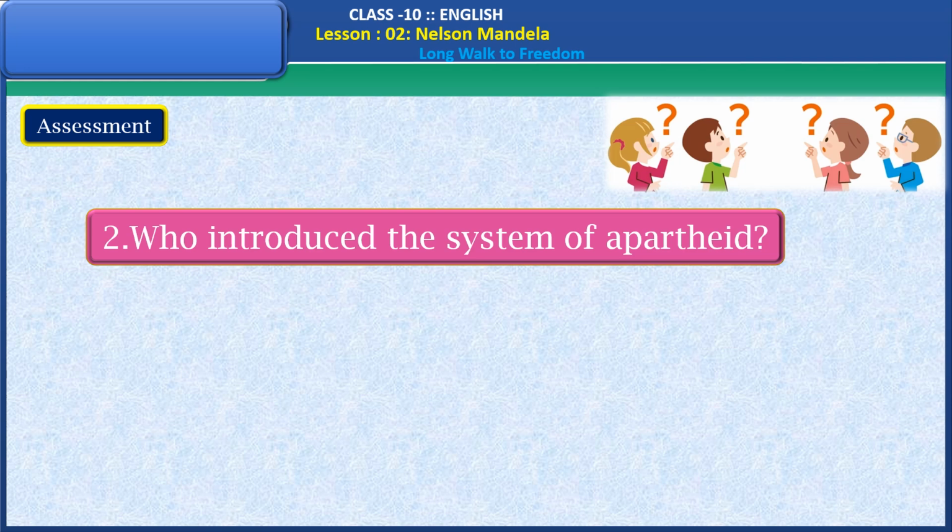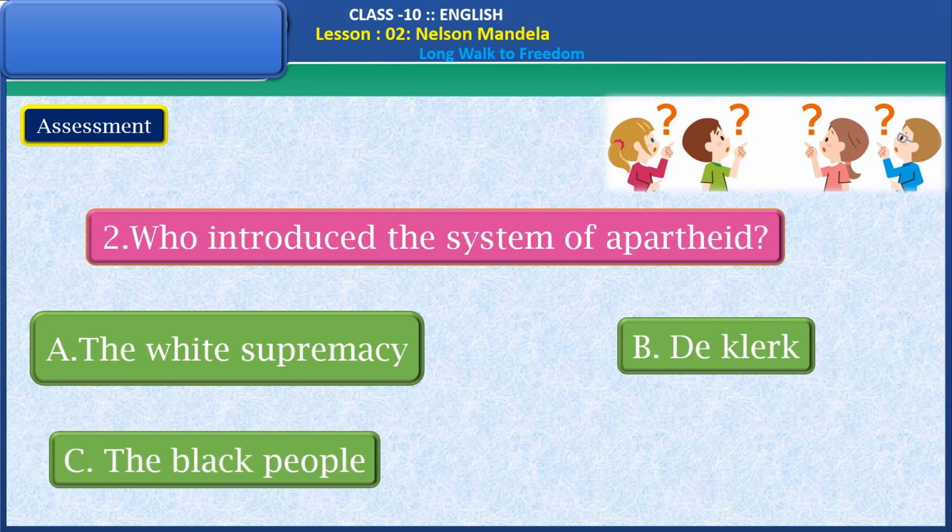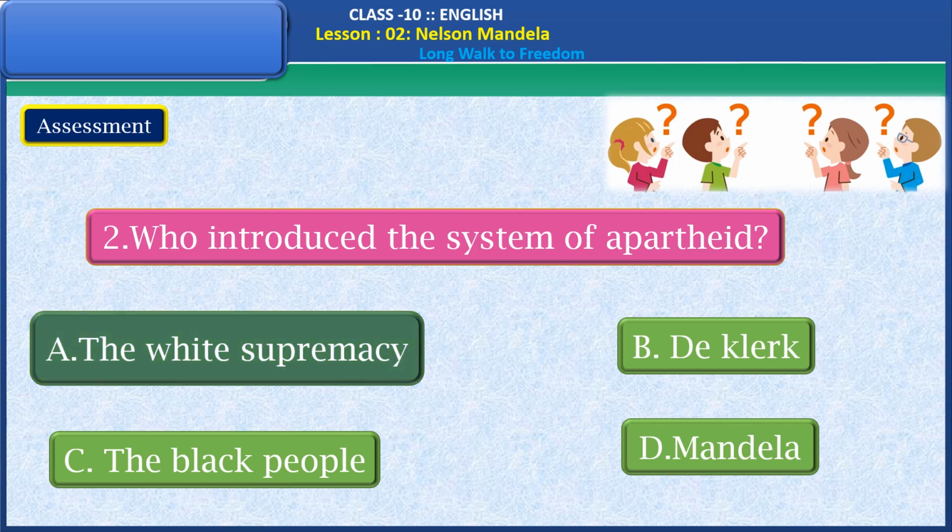Now the second question is, who introduced the system of apartheid? Options are the white supremacy, de Klerk, the black people, Mandela. Guess the right answer from these four options, dear students. Yes, the right answer is the white supremacy.